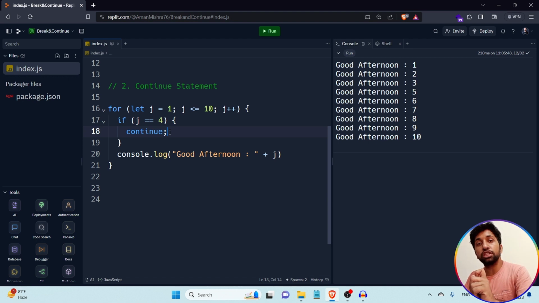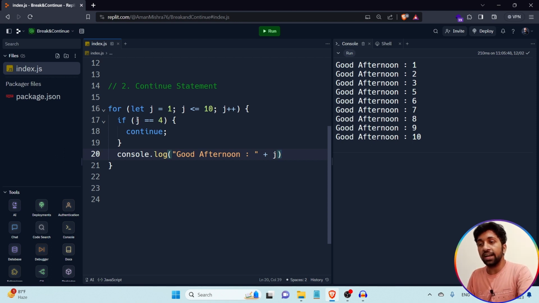Whenever the continue statement is hit in any loop, on that particular iteration, whatever code remains in the for loop is not going to be executed. Understand? If I want to skip any particular iteration in this cycle of the loop, I have to use the continue statement.